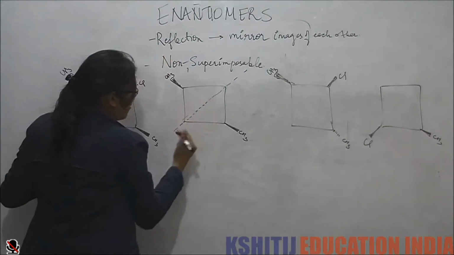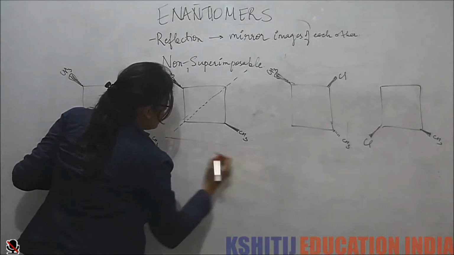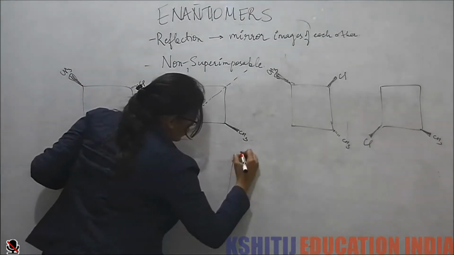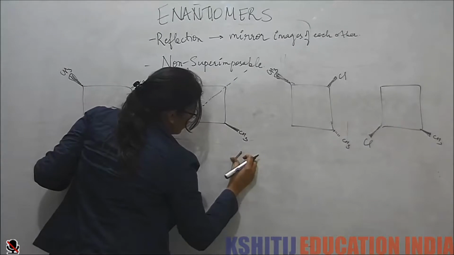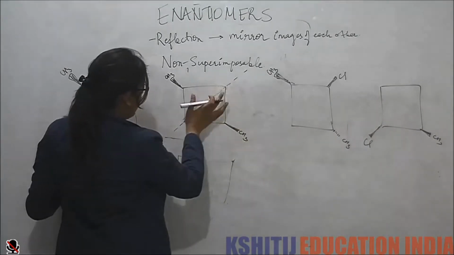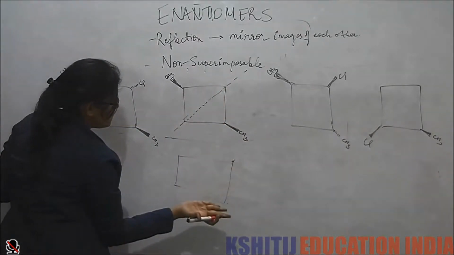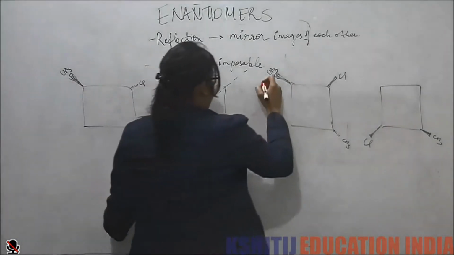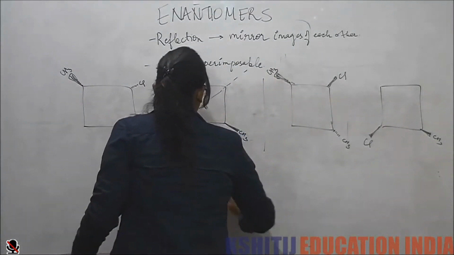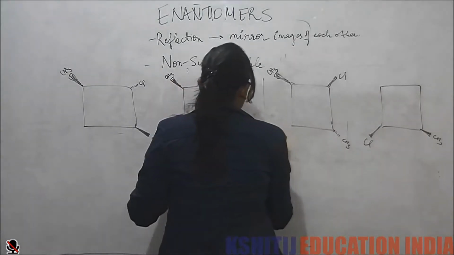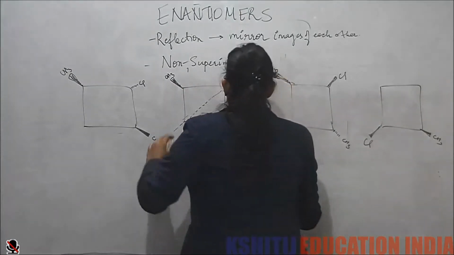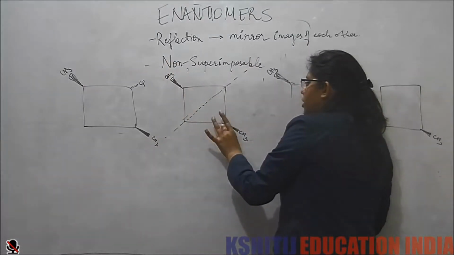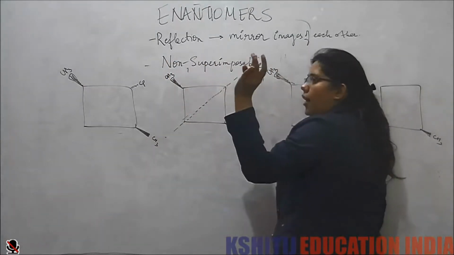So if we have its mirror image, then we'll see that again it can superimpose on each other, because both these two methyl groups are coming out.